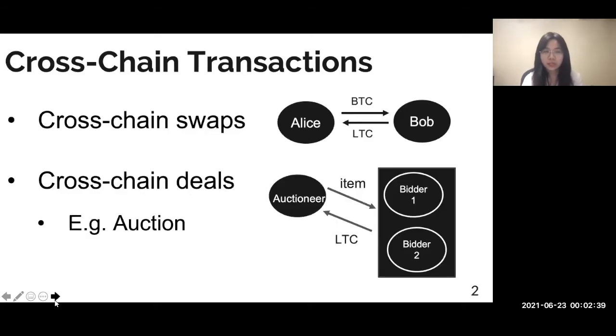With the emergence of many different blockchains, people are interested in cross-chain transactions. For example, cross-chain swaps, where parties want to exchange their assets. Cross-chain deals, for example, auction, where an auctioneer wants to sell an item to the highest bidder.